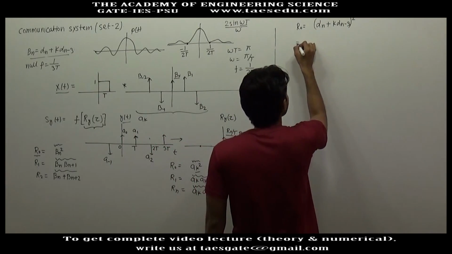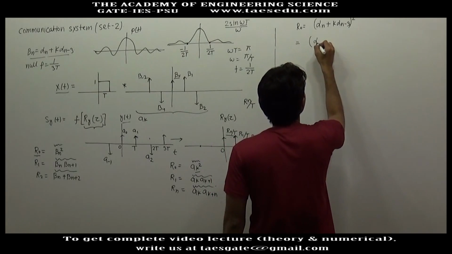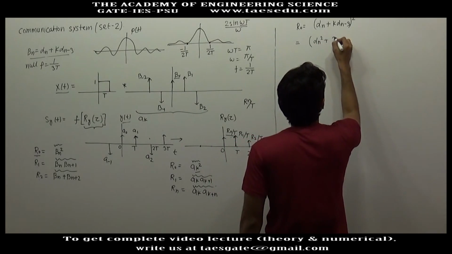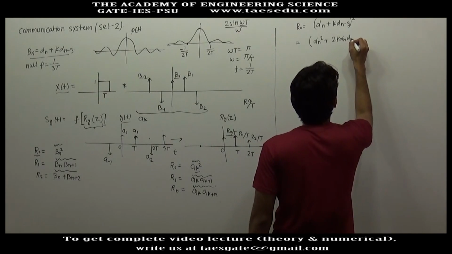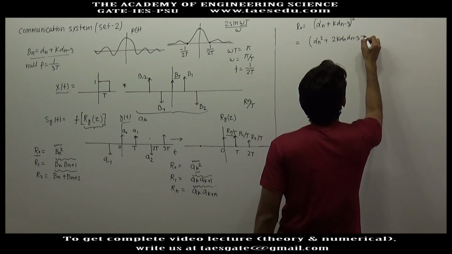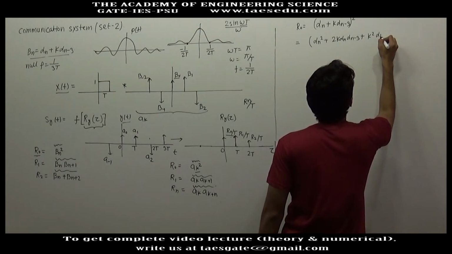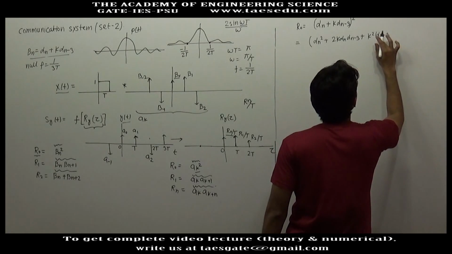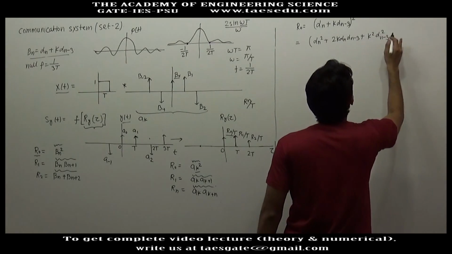This will be the average of alpha n square plus 2k alpha n alpha n minus 3 plus k square alpha n minus 3 square.